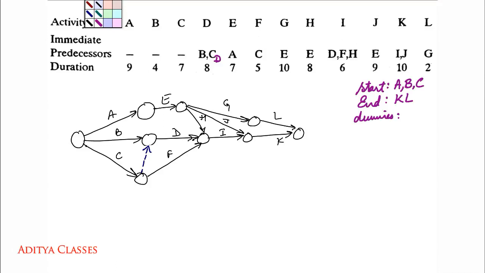Fine. Let me check. This almost looks like a fair one, so we'll not spoil it. Let us check if this is the correct one.